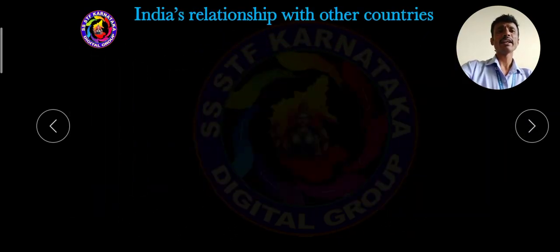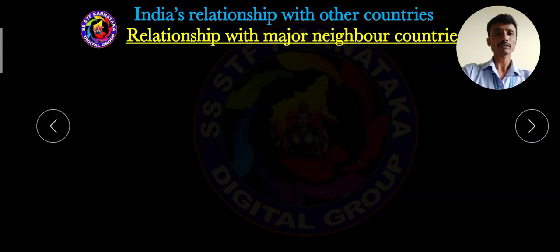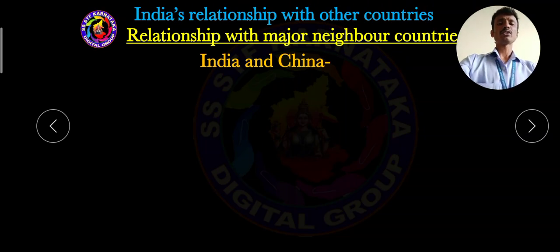Then, dear students, for India's relationship with other countries, we have to gather detailed information about what type of relationship there is between India and China, between India and Pakistan, between India and Russia, and between India and America. So, the relationship with the major neighboring countries, India and China. First we have to gather detailed information about the relationship between India and China.